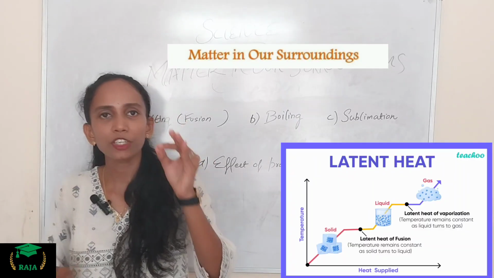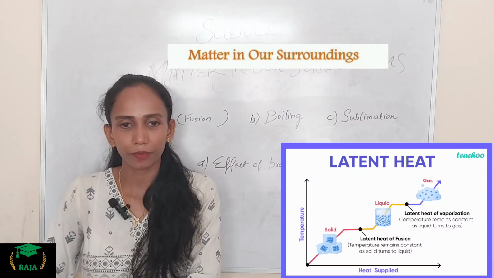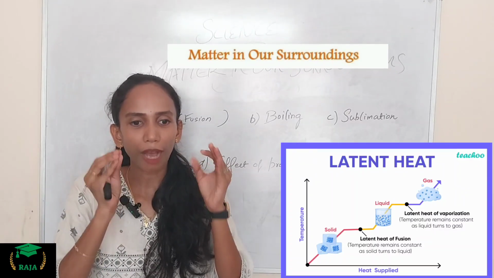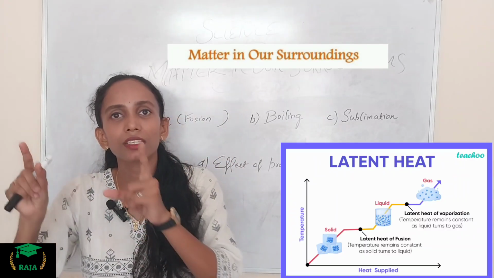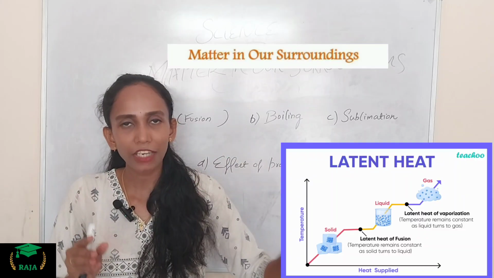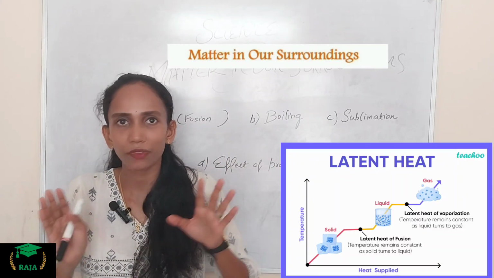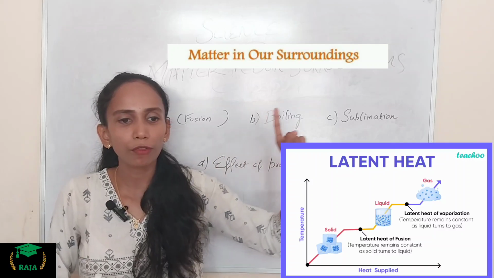Clear? The temperature at which the solid melts is called the melting point. The melting point of ice is 0 degrees Celsius, or 273 Kelvin. Remember the point, the melting point of ice is 0 degrees Celsius and 273 Kelvin. It's very important.